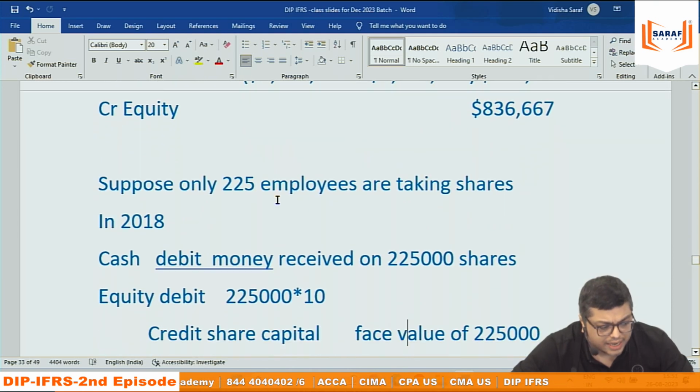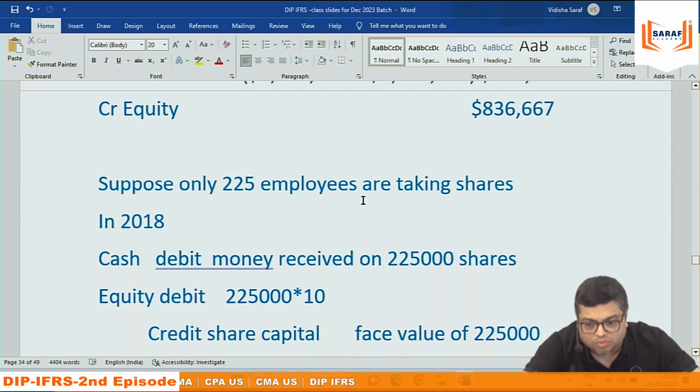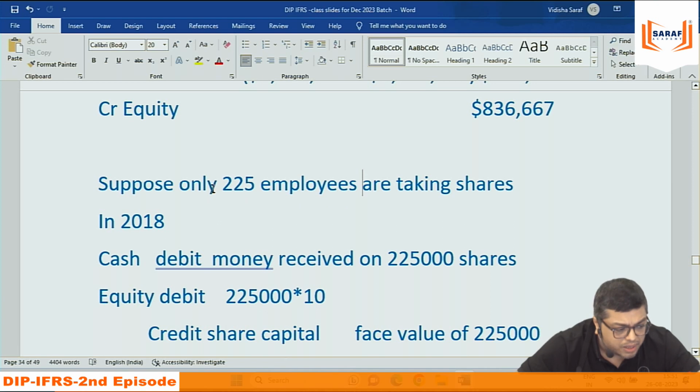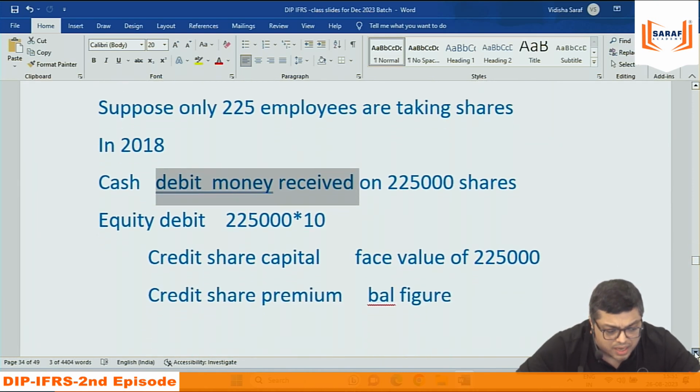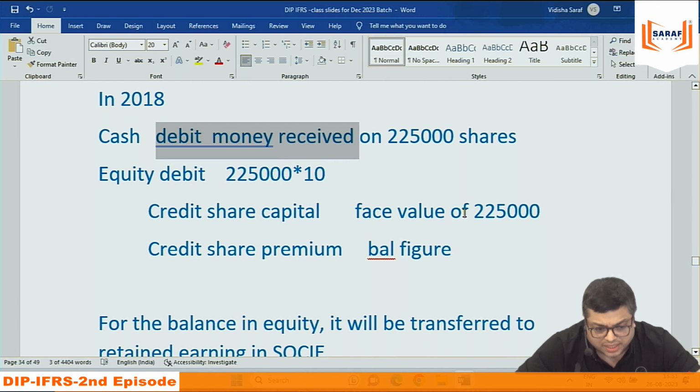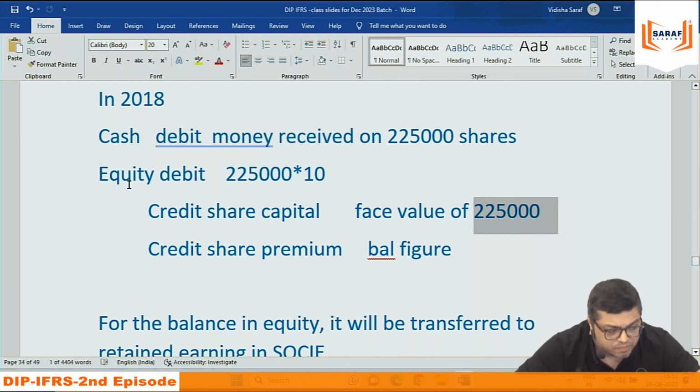Now, at the end of third year, we are going to give them shares. But not everybody will take. Why will anybody not take? Because maybe they are thinking prices will be down further. We can't force them. So 300 minus 53, 247 are eligible. But only 225 employees are taking shares. Balance are not taking. Those who are taking shares, they will give money. So company will receive money, cash will increase. And the company will be giving them the shares. So for 225 shares, face value, share capital will increase.